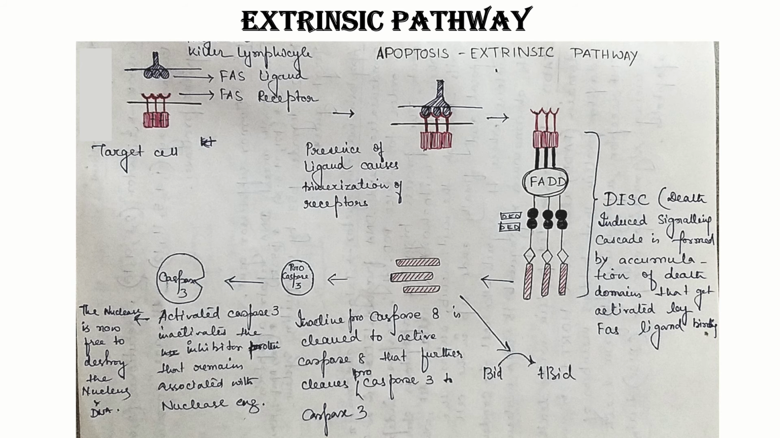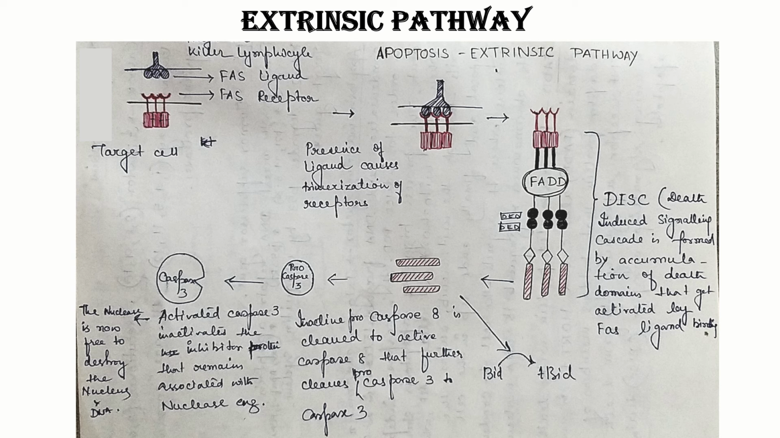Now we'll talk about the pathways of apoptosis. First, we'll talk about the extrinsic pathway of apoptosis. When we say the word extrinsic, a feeling comes to our mind that there is something to do with external agencies. When there is an external signal, or a signal that is coming from outside the cell, we classify it under extrinsic pathway.